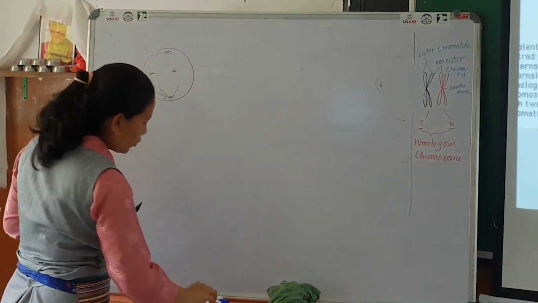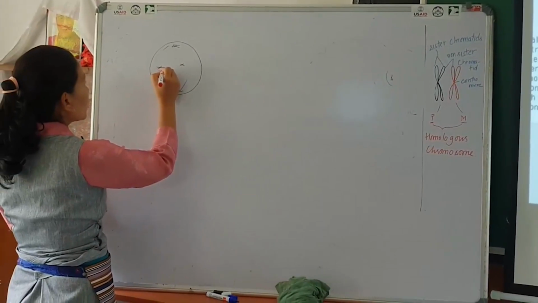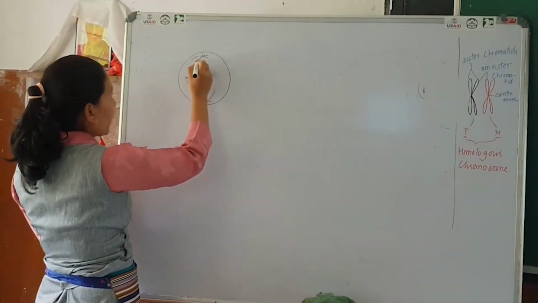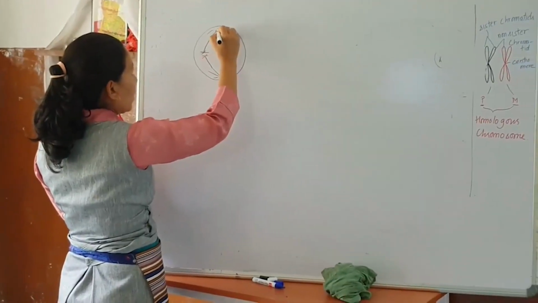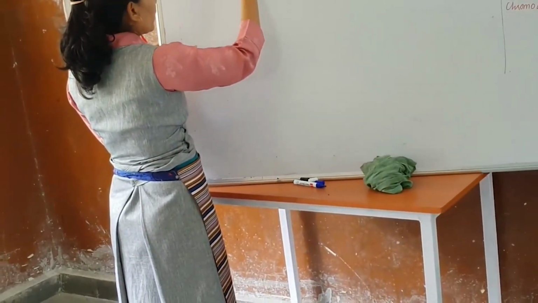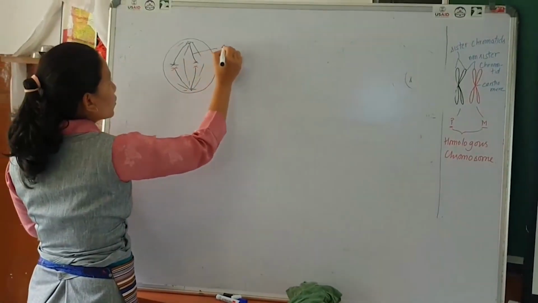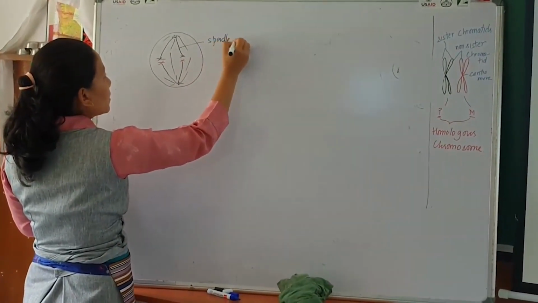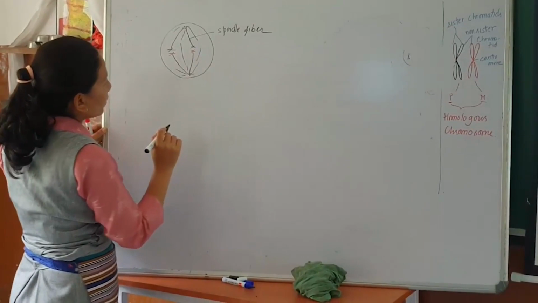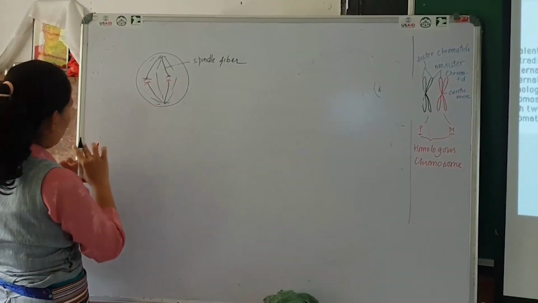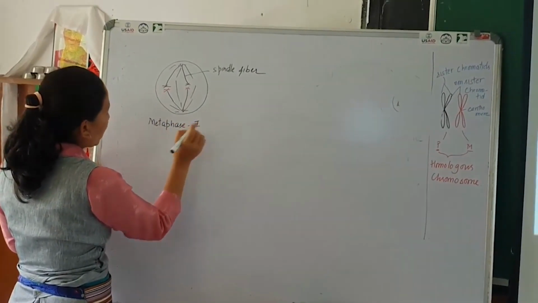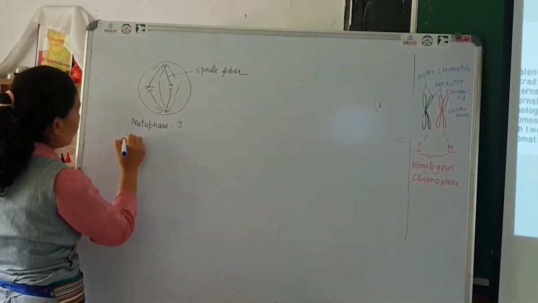Okay, in the other picture I have shown only two pairs of chromosomes. So I'll just show these two homologous chromosomes. They lie at the equatorial plate and they are held by the spindle fiber. So you can see spindle fiber, and these are homologous chromosomes lying at the equatorial plate. The distinctive feature of metaphase 1 is homologous chromosome.